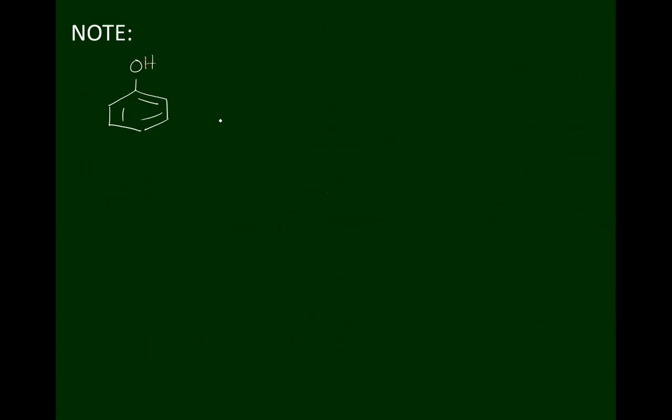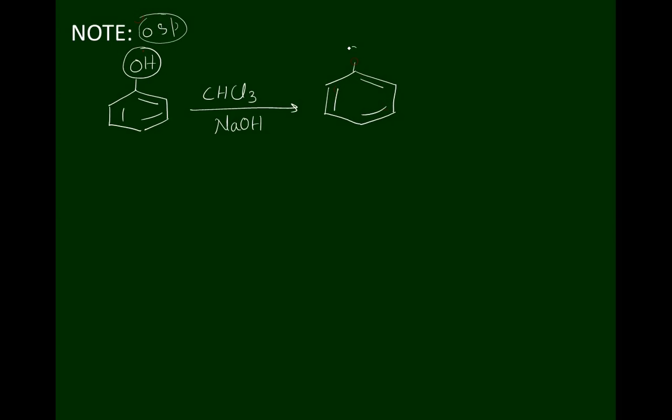Please note, we know that in the case of phenol, when phenol is treated with chloroform in presence of sodium hydroxide solution, we may expect two products. The reason is the OH group is an ortho and para directing group. Therefore, we get here CHO at the ortho position plus OH and CHO at the para position.